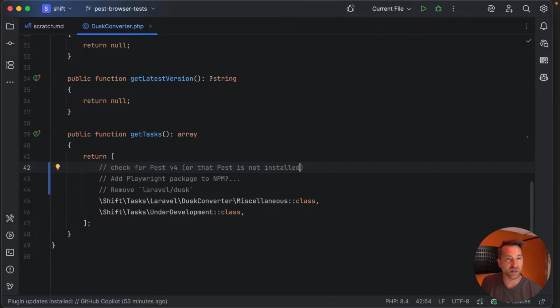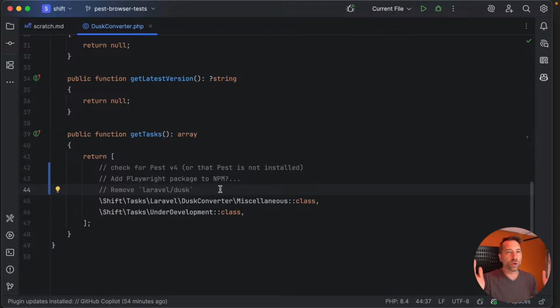In fact, I'm going to demonstrate that when this is done by dogfooding this shift on the Laravel Shift codebase to see if I can run them and ensure that I can run them all side by side. So the point is, if you have Pest installed, then it has to be v4. If you don't have it installed, then it will install v4 and remove Laravel Dusk and instead drop in Pest v4. The beauty is, because the tests are run separately, we can keep everything separate. So there's no additional overhead. You're just swapping one for another.